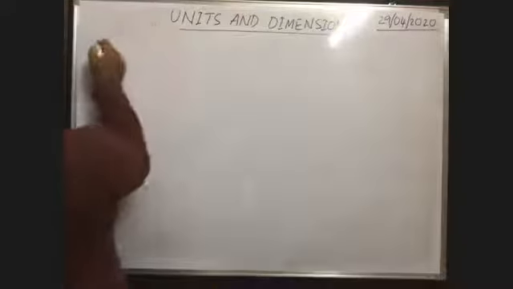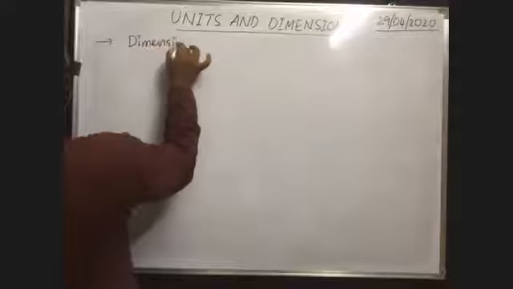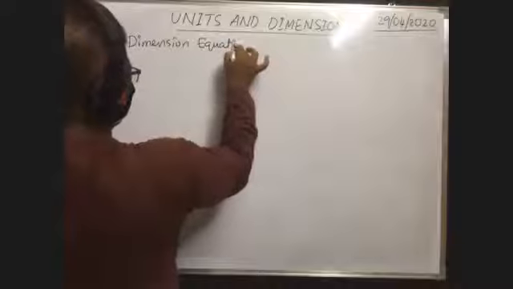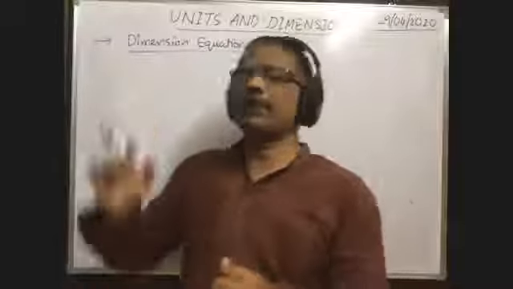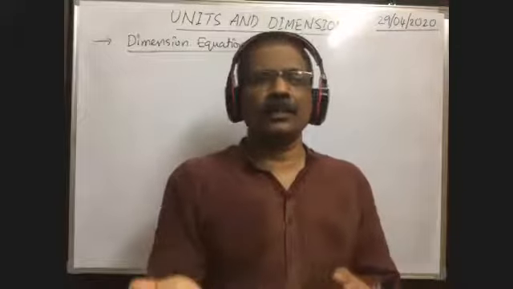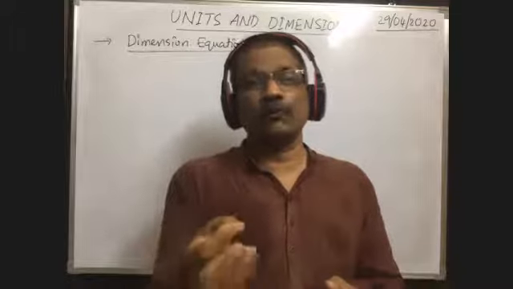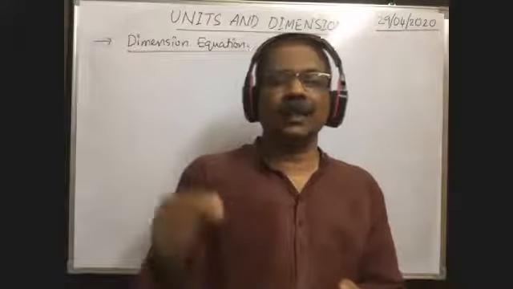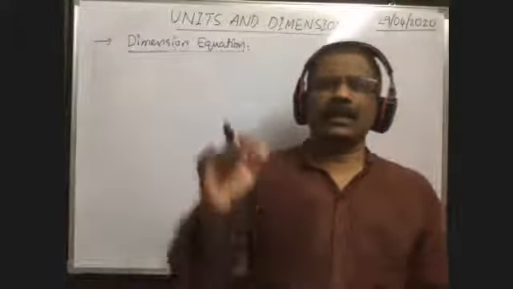Next, very, very important topic, dimensional formulae, or dimensional equation. I forgot one point before discussing this. So far we have seen different derived units and fundamental units. In order to measure the force, we use Newton. In order to measure the energy, we use joule, or in CGS system, erg. In this way, there are different units.